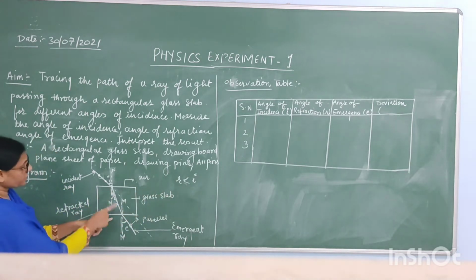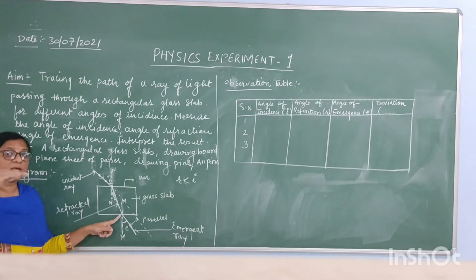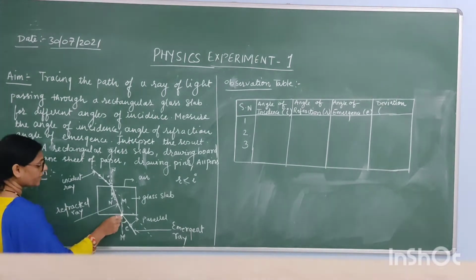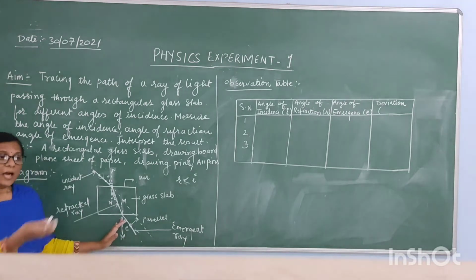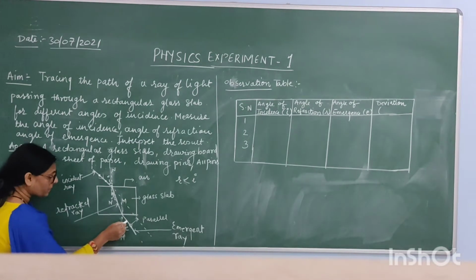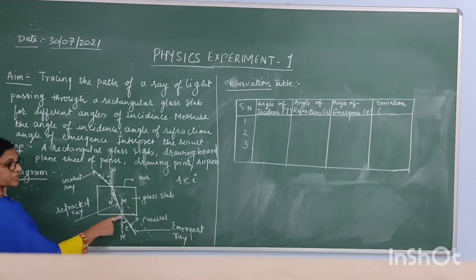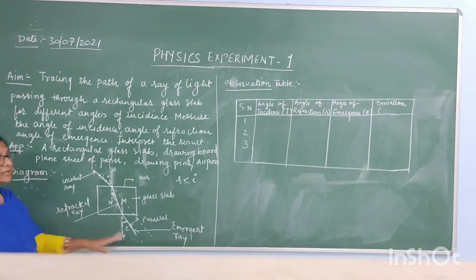Now when this refracted ray inside the denser medium reaches the second face of the glass slab, the ray of light emerges from the denser medium and comes out towards the rarer medium, the air. Again it forms a certain angle with the normal. If we draw a perpendicular line here, that is the normal line. This angle is known as the angle of emergence.